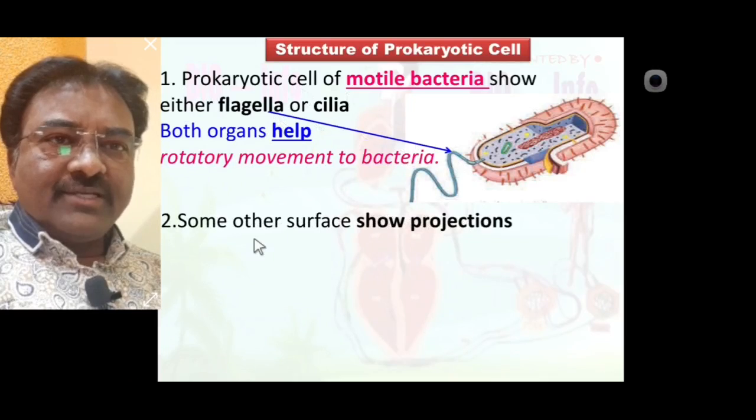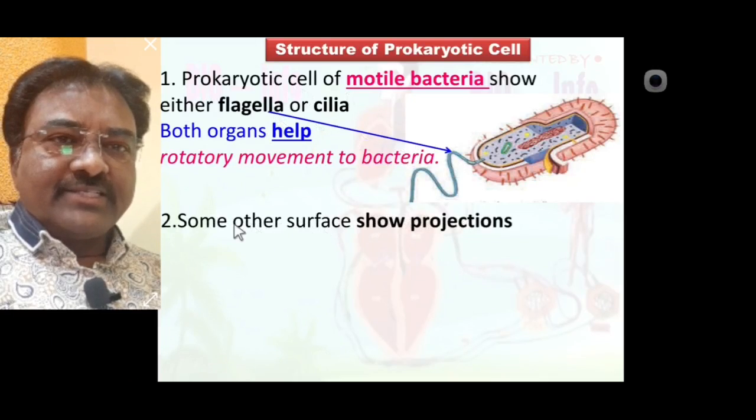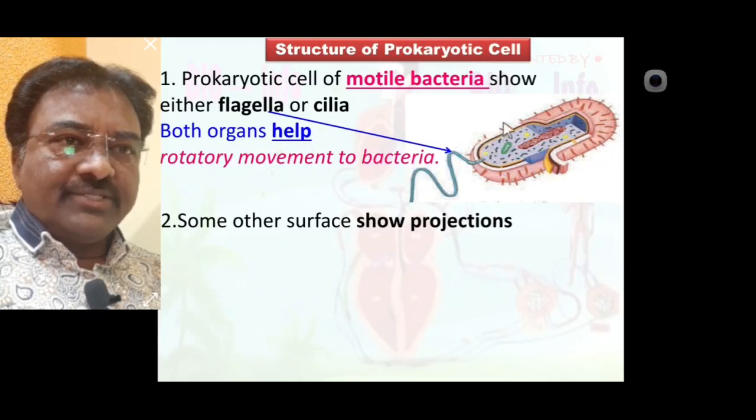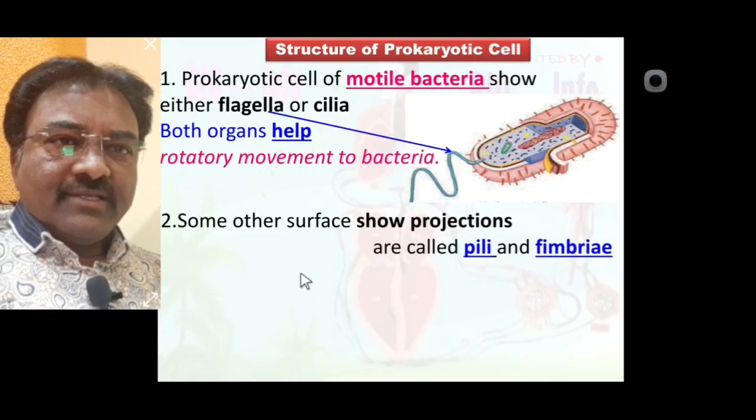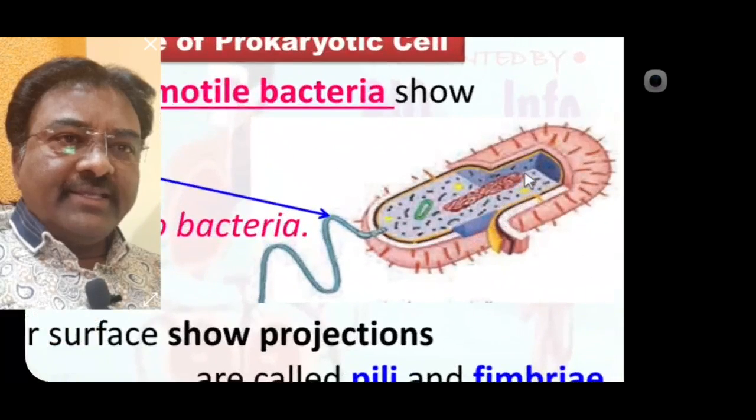Some other surfaces show projections. Such projections are called pili and fimbriae, seen here.